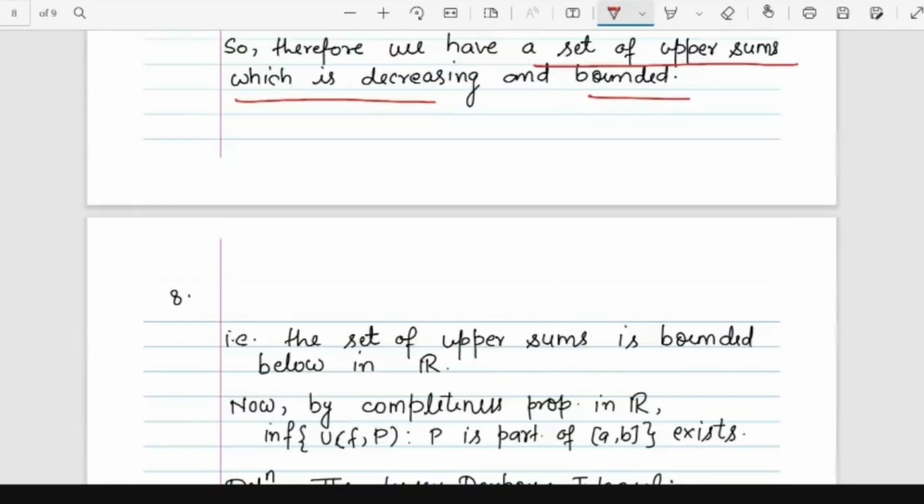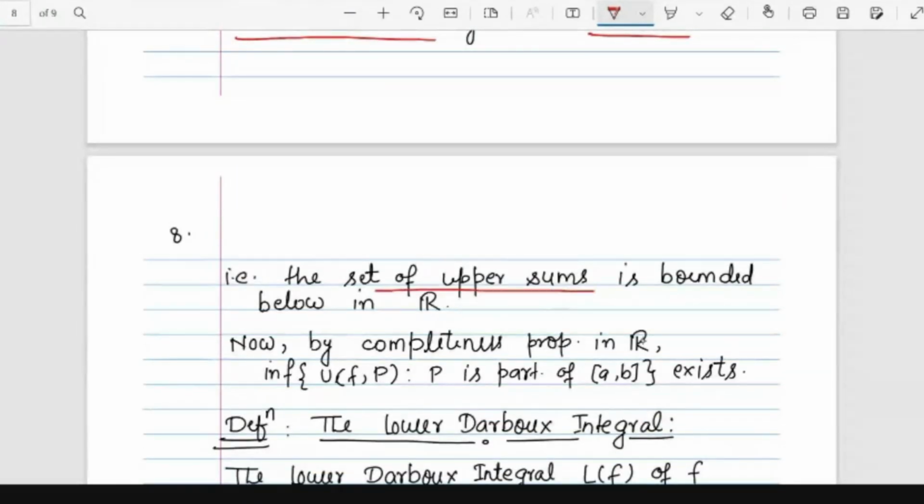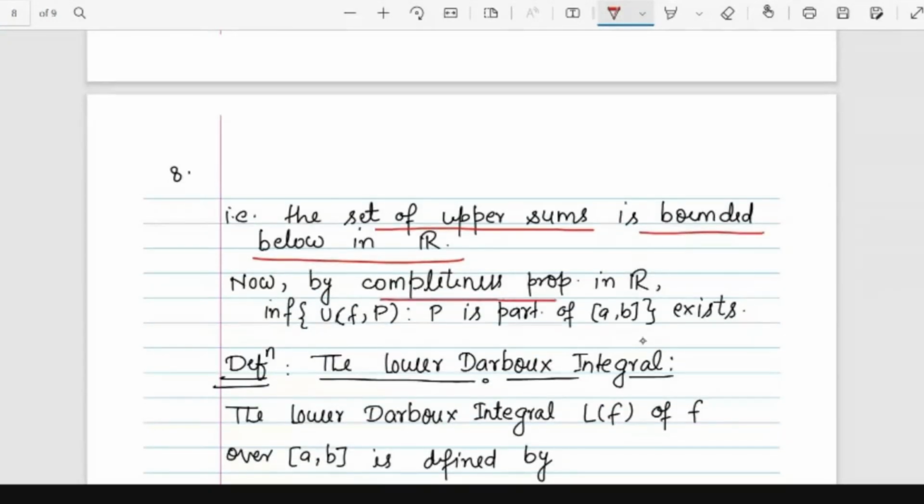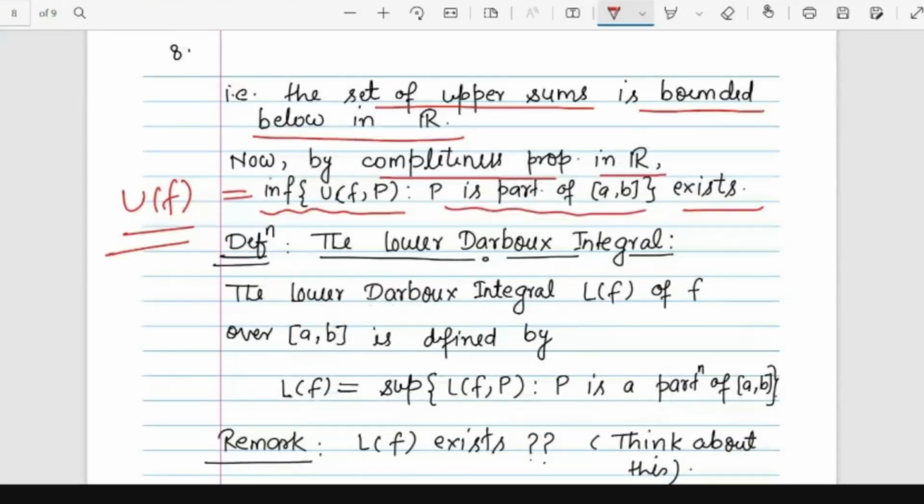So that means that we have a set of upper sums which is bounded below in R. Now by the completeness property of R, the infimum of all upper sums, where P is a partition of [a,b], exists. Only then are we able to define this quantity as the upper integral, because this thing exists. In a similar manner, we define the lower Darboux integral.